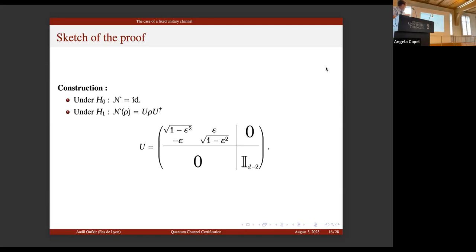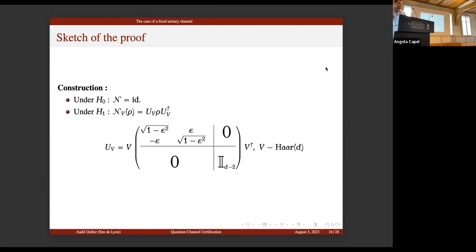Here the basis is known, which is why we don't have this dependency in the dimension. The first idea is to hide the basis by conjugation with a random Hermitian matrix, but we are only able to achieve a lower bound of square root d over epsilon squared with such a construction.